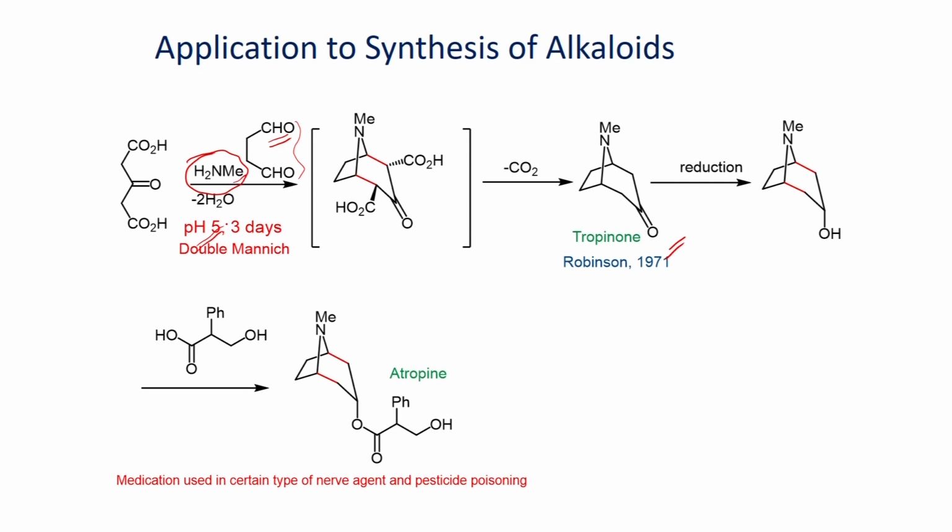Since the reaction medium is acidic in nature, it can undergo condensation to produce this salt, which can act as an electrophile, which can undergo reaction with this enol form of this carbonyl compound.